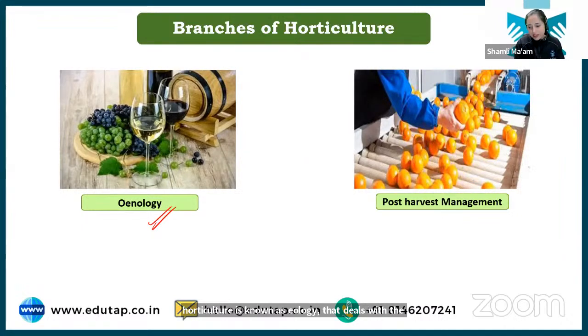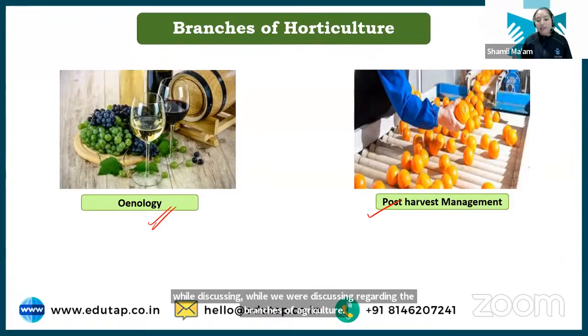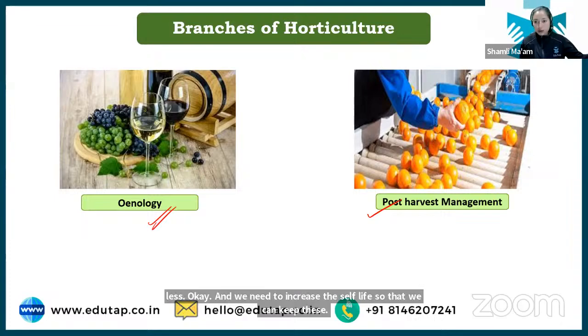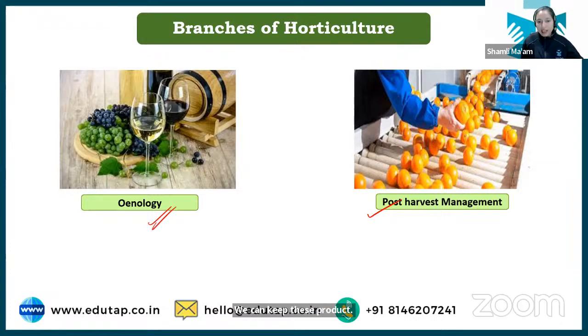Okay, easy to understand. And last but not the least, we have post harvest management. As I was telling you while we were discussing the branches of agriculture, in horticulture post harvest management is very important, because I have explained to you how the shelf life of these crops is very low. We need to increase the shelf life so that we can keep these products for a longer duration of time, and for that we need to do post harvest management.